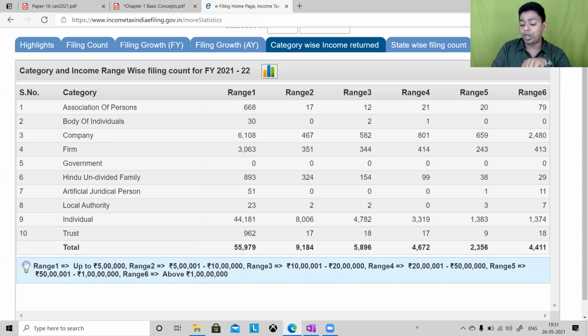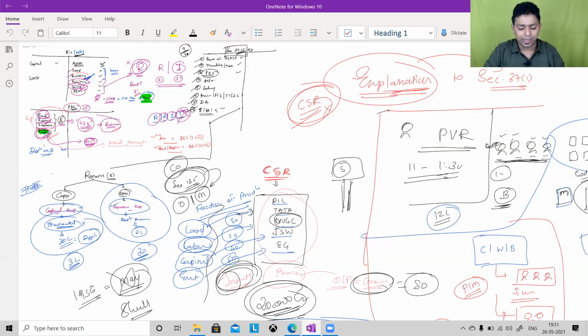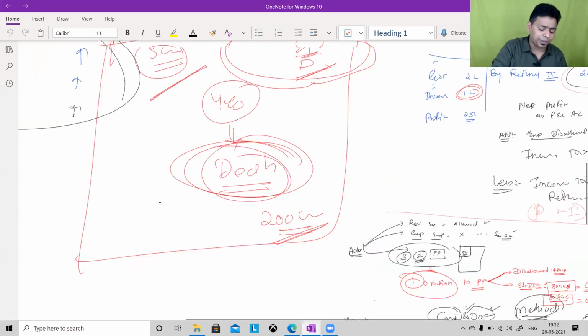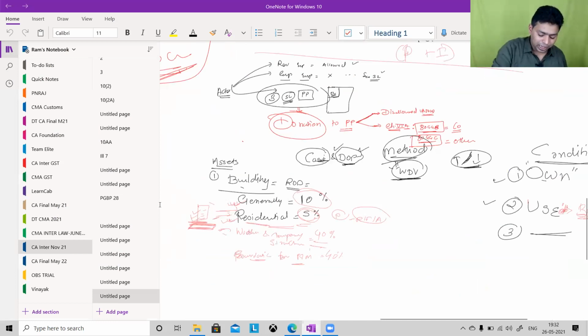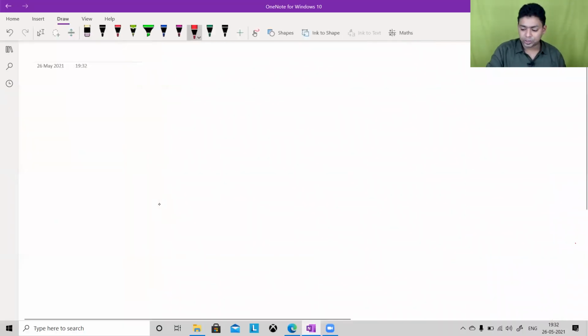Please understand, very few assessees are paying a real amount of tax. Now, with this particular data, I could not show you the real data because they have updated the data and they are not updating the website. Whenever that happens, we will discuss that. But just tell me one thing. I hope you can appreciate this much.